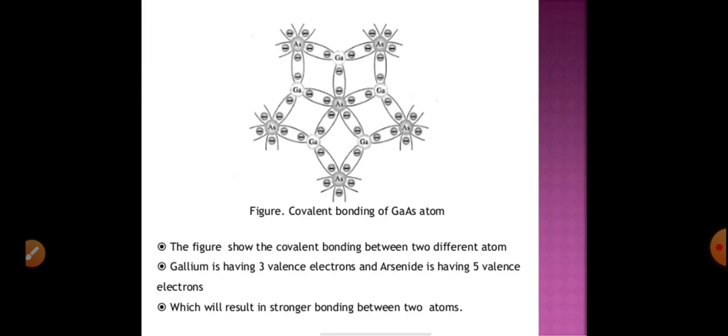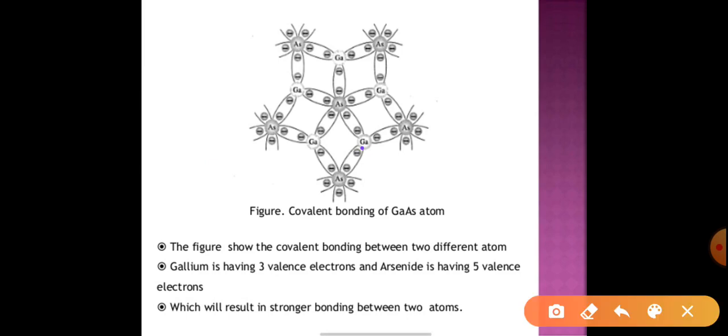This is a gallium atom with 3 valence electrons in the last orbit. It will share them with this arsenic and this arsenic. The arsenic will share its outermost 5 electrons with the neighboring gallium atoms.